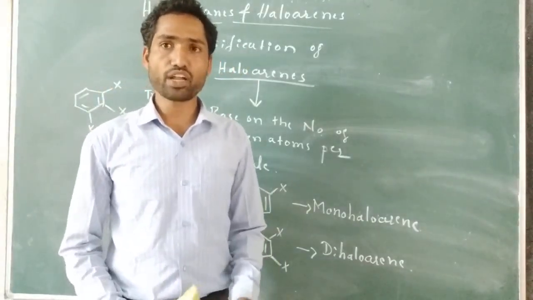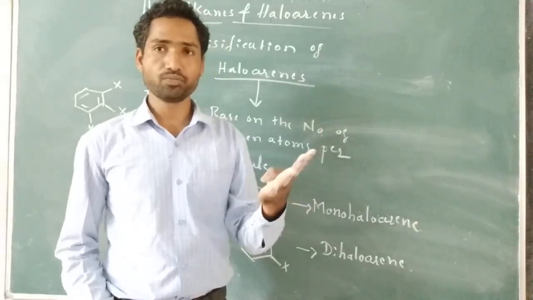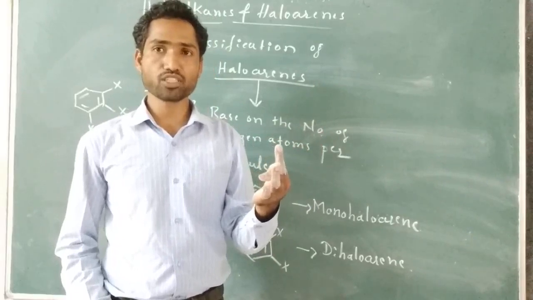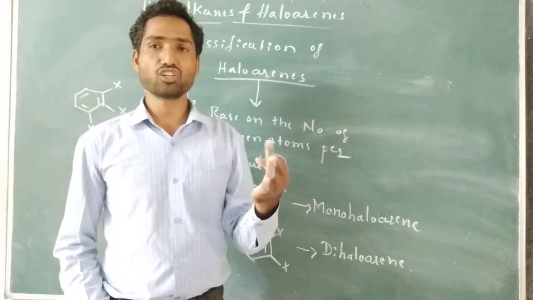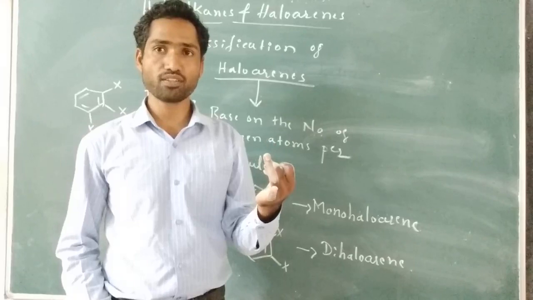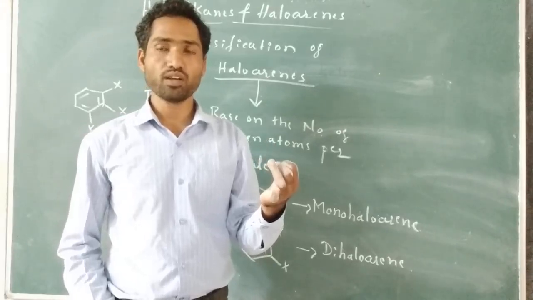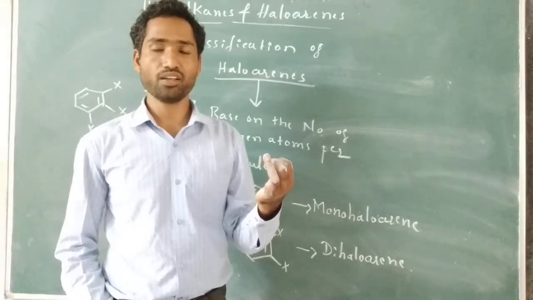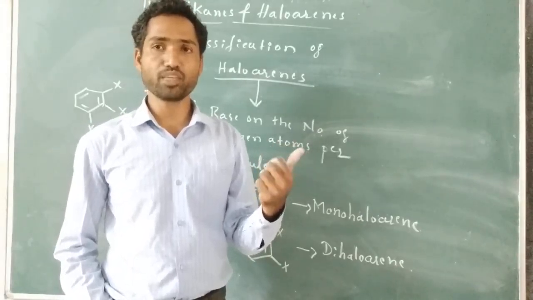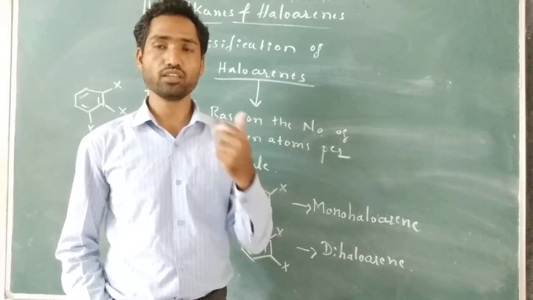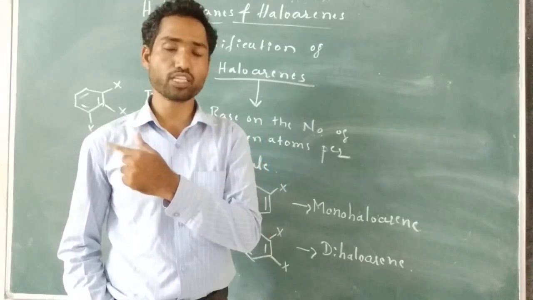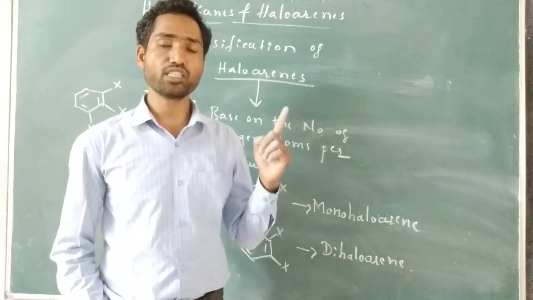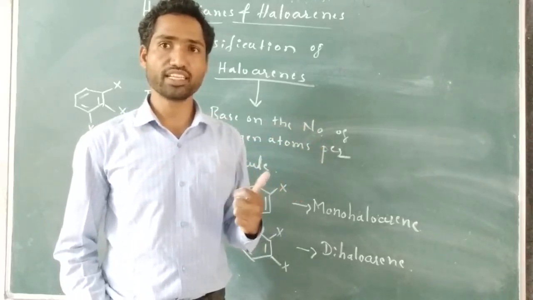So in this class, what we have discussed is hydrocarbons, organic compounds containing halogen atoms, and the classification of halogen containing organic compounds into different classes: the compounds containing sp3 hybridized carbon to halogen bond, and the compounds containing sp2 hybridized carbon to halogen bond. In the compounds containing sp3 hybridized carbon to halogen bond, there are three classes.